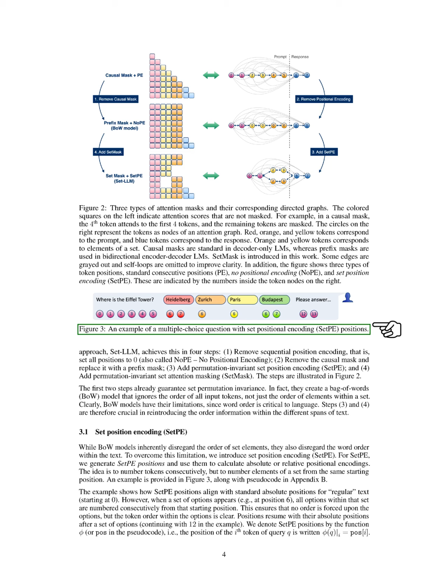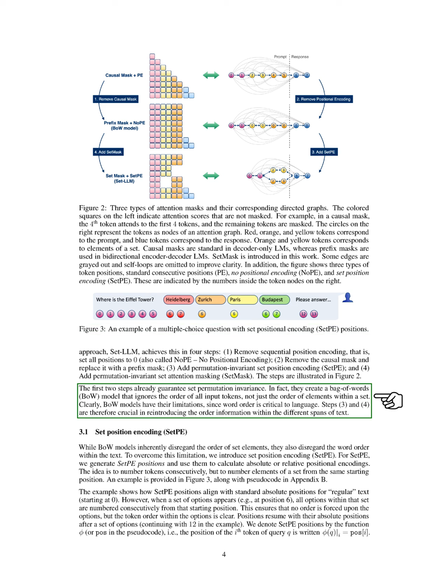1. We eliminate sequential position encoding by setting all positions to 0. 2. We remove the causal mask and replace it with a prefix mask. 3. We introduce permutation-invariant set position encoding, Set-PE, and 4. We add permutation-invariant set attention masking, Set-Mask. The first 2 steps ensure that the model treats the input as a bag of words, ignoring the order of tokens, which has its drawbacks since word order is important in language. Thus, steps 3 and 4 are essential for reintroducing order information.